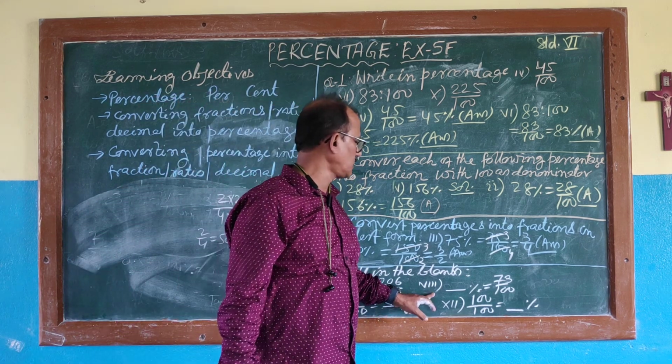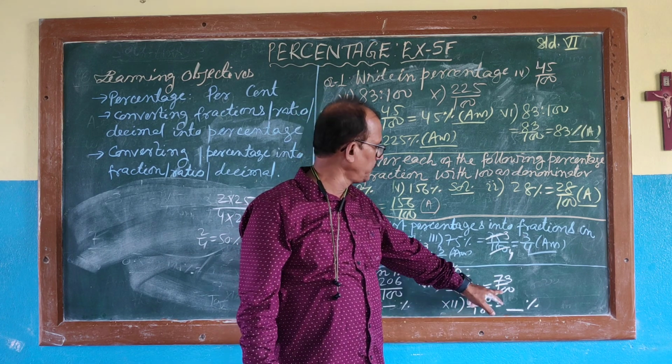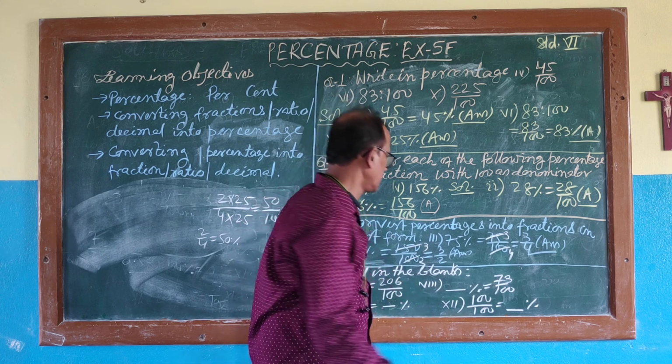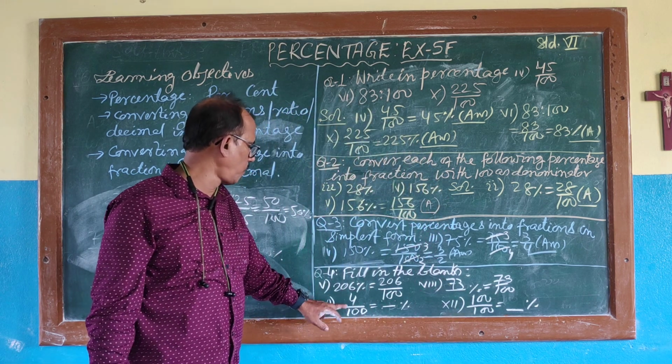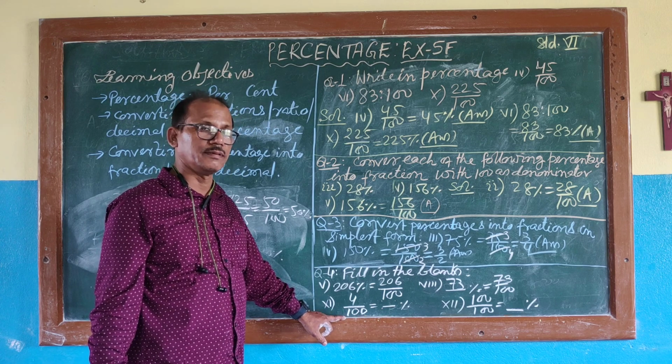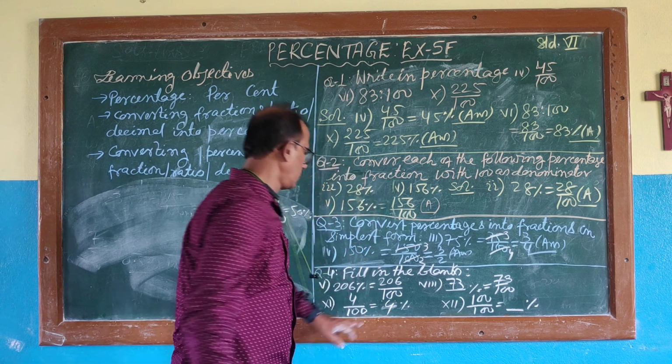Now question number 8. Dash percent is equal to 73 by 100. What percent? The denominator is 100, therefore the numerator will be the percentage. So this is the answer. Now moving on to 4 by 100. 100 is given to you. So what percentage will it be? Definitely it will be 4%. 4 will be the blank.